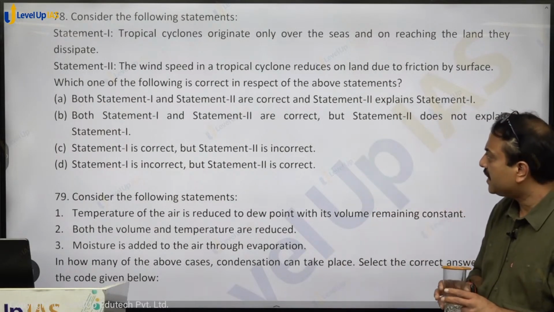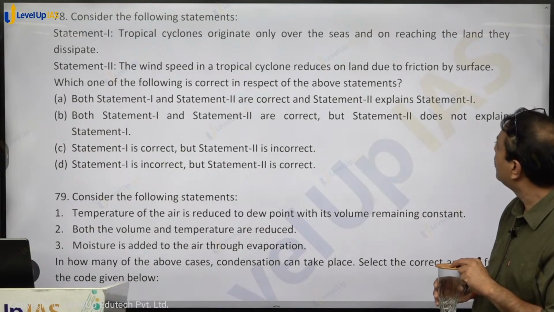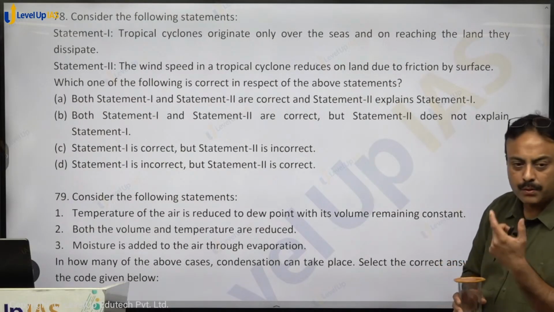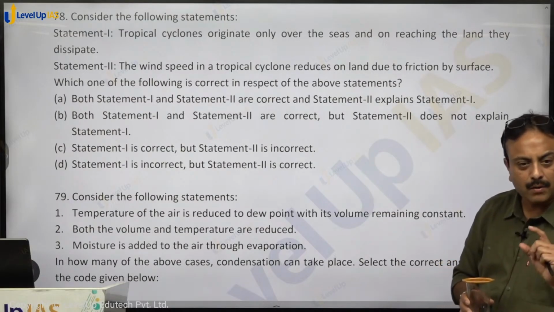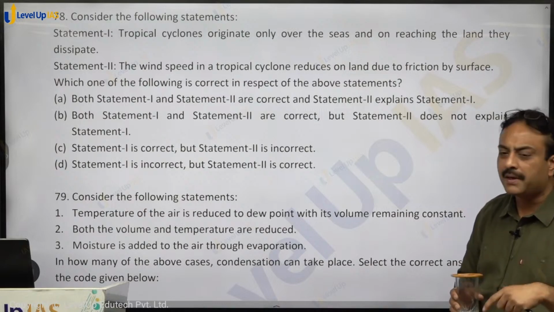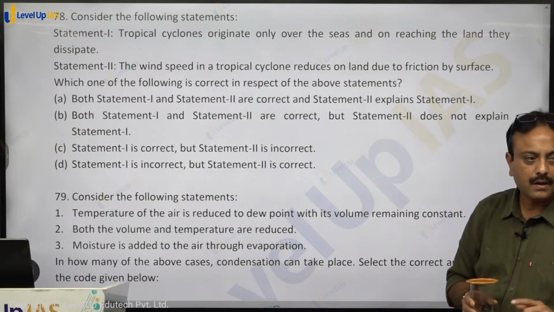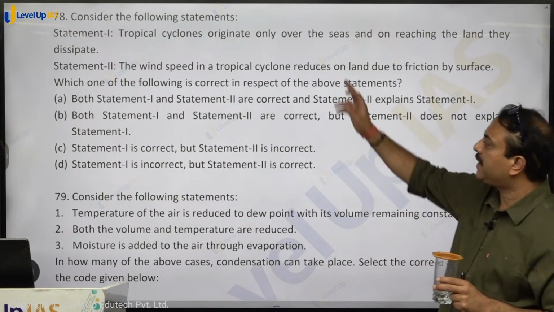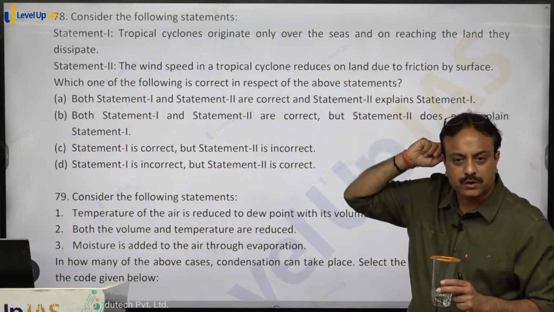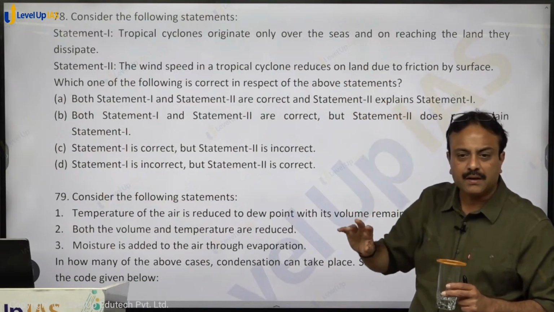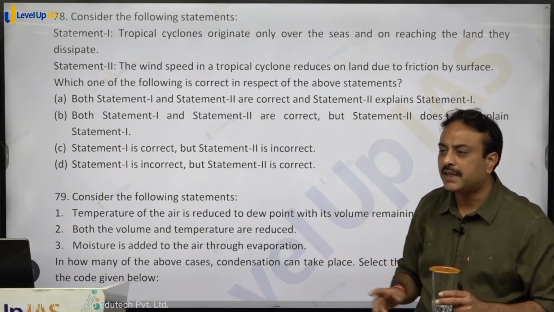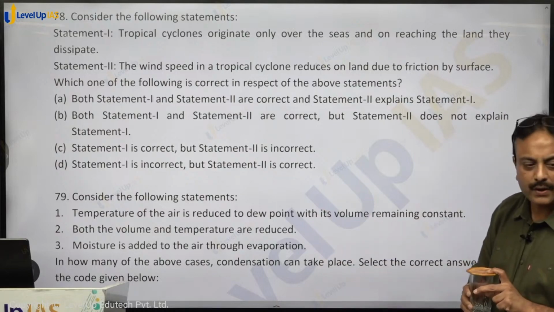So the second statement is correct, so both the statements are correct. Now will it be considered as an explanation or not? For dissipation, supply of moisture has to stop. So both are correct, but it will not be considered as an explanation of statement 1. Are you getting that?